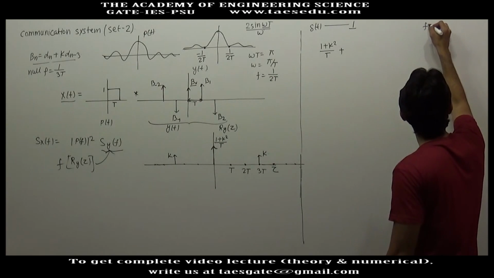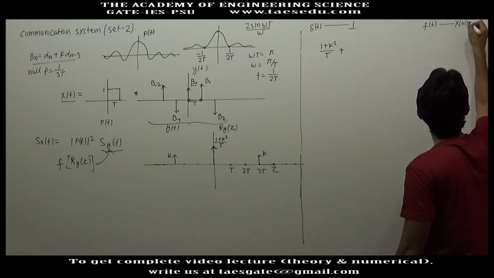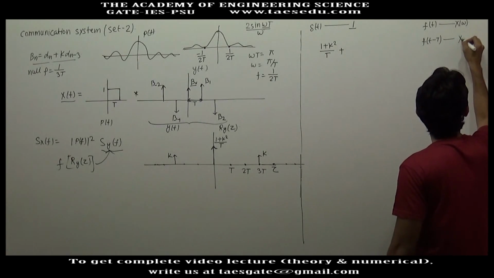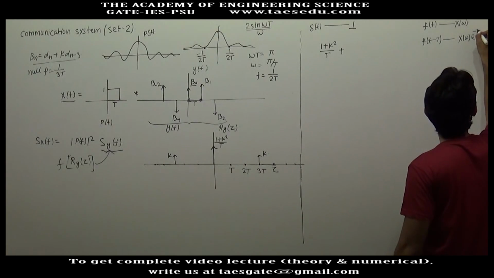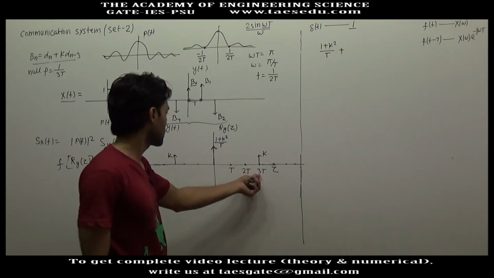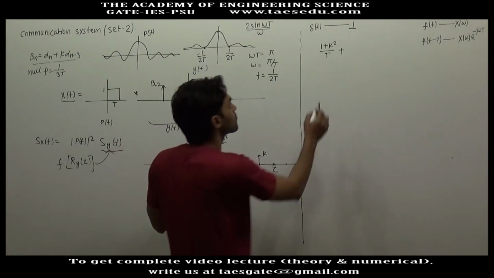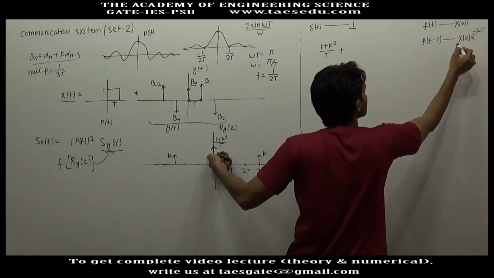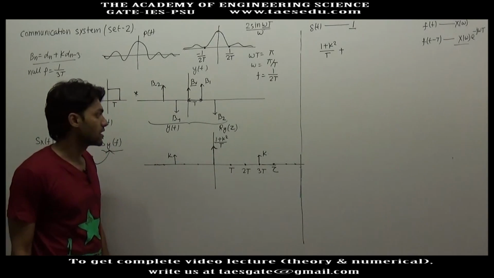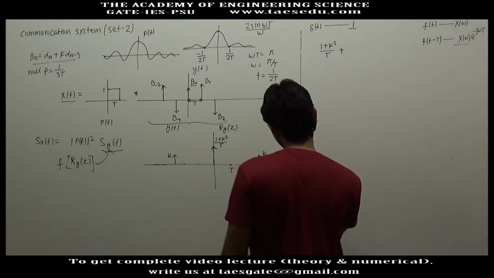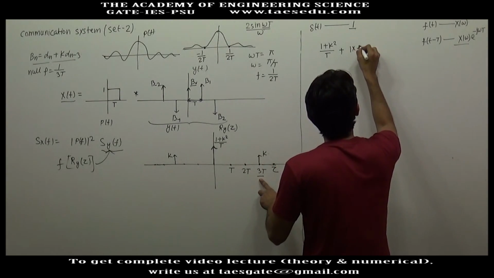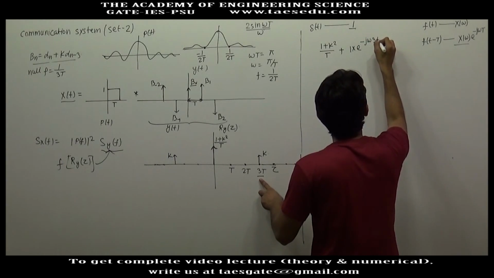So if for f(t) you have X(omega), for f(t minus T) you will have X(omega) into e to power minus j omega T. You have a shifted impulse. If there is no shifting, the frequency transform is 1, so X(omega) is 1, and for shifting we multiply with e to power minus j omega T. The shifting is for 3T and X(omega) is 1, so 1 into e to power minus j omega 3T.